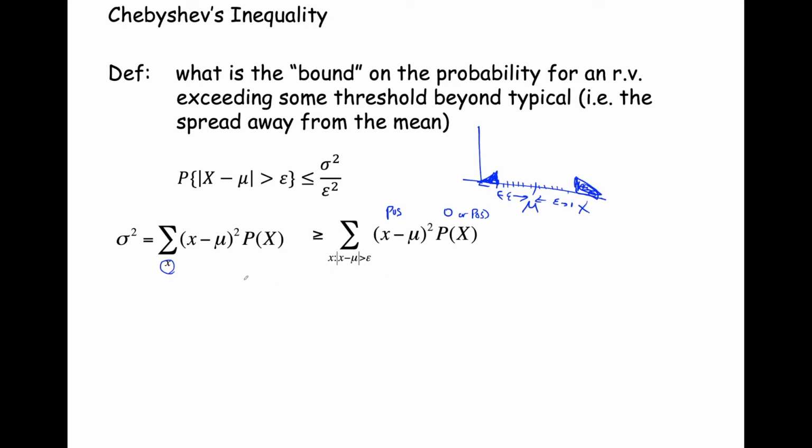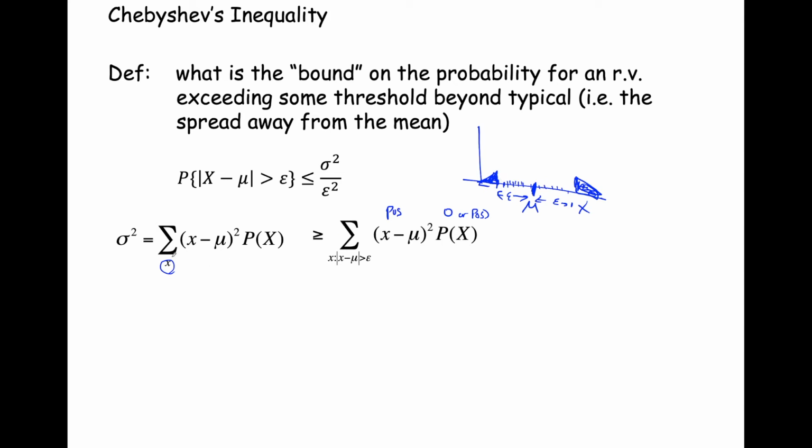So what does that mean? We can rewrite this expression and say, let's not just consider the variance for all of the measurements x. We're only going to consider the components of variance contributed by those points that are beyond epsilon above and below the mean here. And so if we do that, we're excluding other points that are within that epsilon above and below the mean, right? And so if we're excluding those values, the resulting variance is going to be smaller.